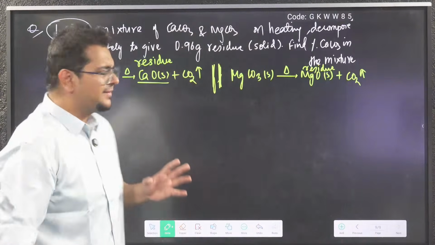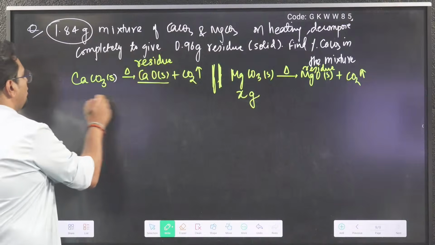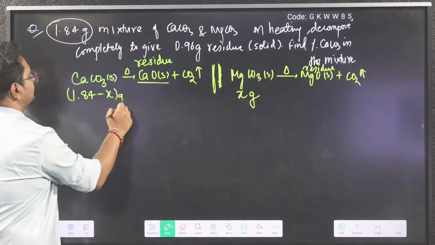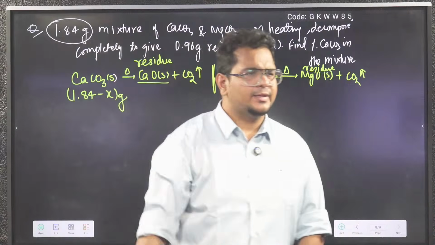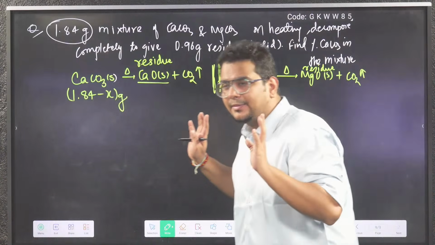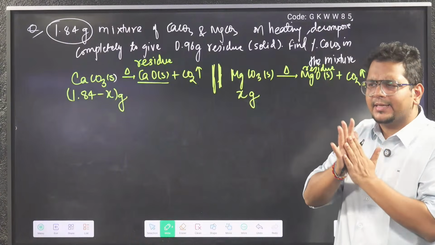Now, total weight of the mixture is 1.84 gram. So let us say MgCO3 mass is x gram. Do you agree CaCO3 will be 1.84 minus x gram? Firstly, is this step clear? If the weight of MgCO3 I am taking is x gram, then the weight of CaCO3 can I take as 1.84 minus x gram?